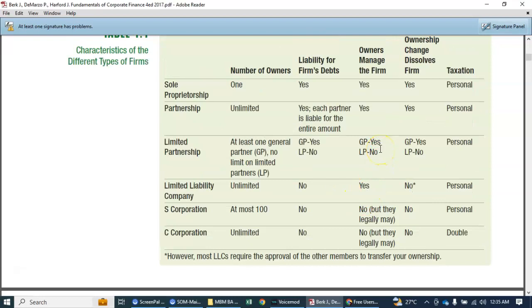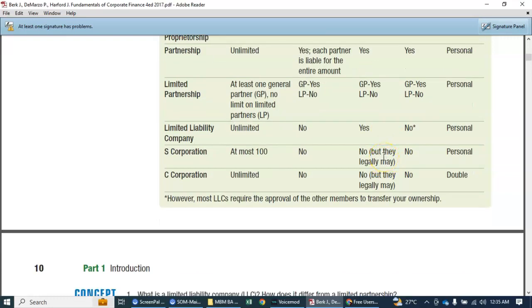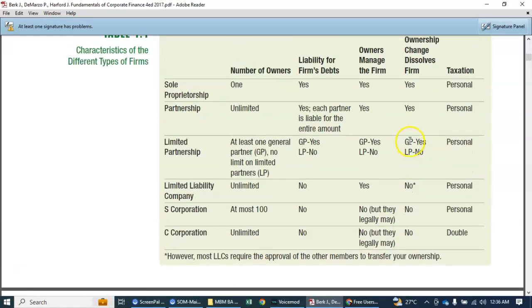In terms of owners managing the firm, for this one it is yes, and also this one is yes. This one, the managing is only the general partner. In here the owners are managing, but again they have no liability to their personal assets. And the S corporation, the owners are allowed to manage, of course, but some are hiring managers to do that. And in the C corporation, some owners are managing, some are not.